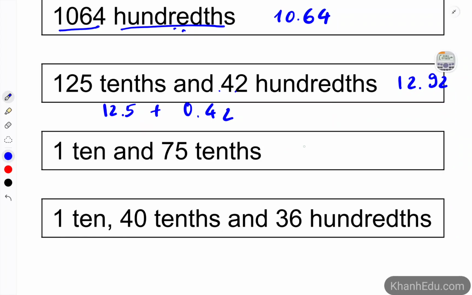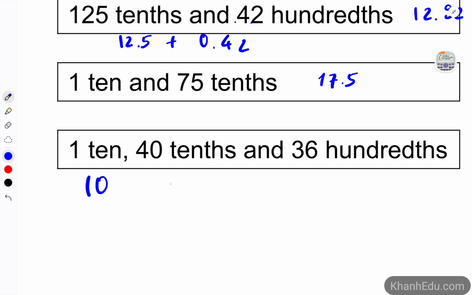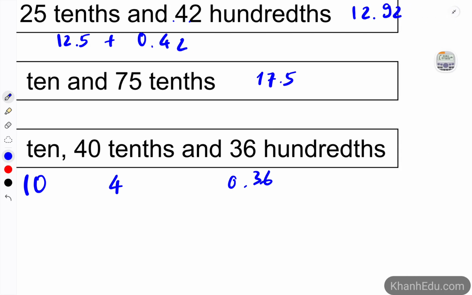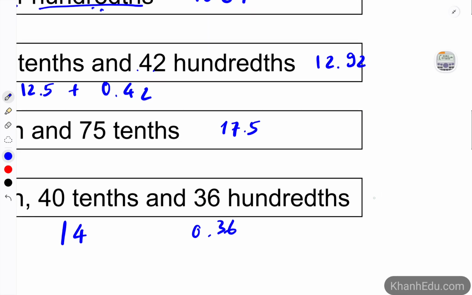This one is 7 and 5 tenths, so 7.5. This one is 14 plus 0.36, so 14.36.